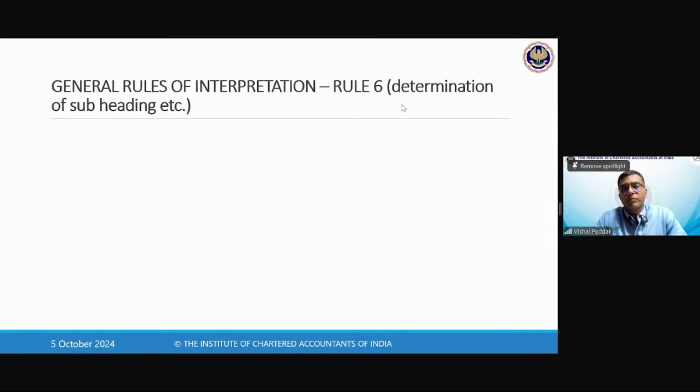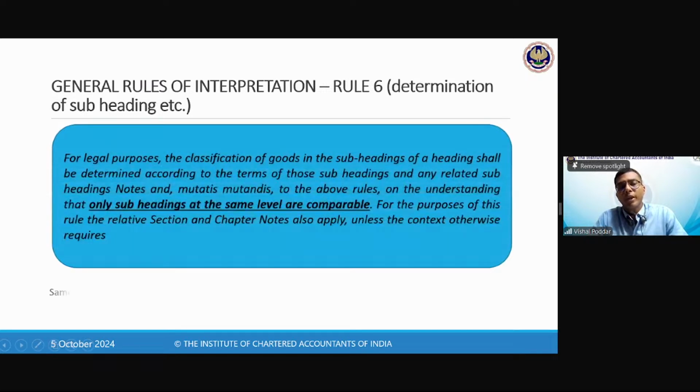Good. Now we come to rule 6. What is rule 6 saying? Rule 6 says, now we use all these rules to decide under which heading my goods fall. Now once you have decided the chapter and the heading, under each heading you have subheadings. Under which subheading my goods will fall, they say repeat the same rules again. So apply all the rules again.